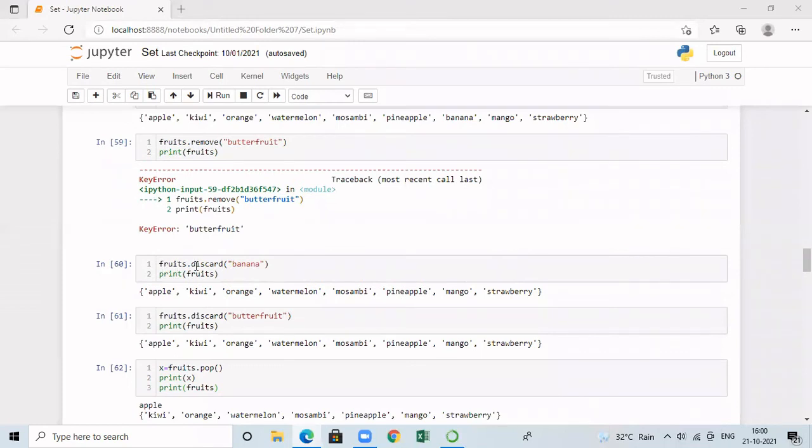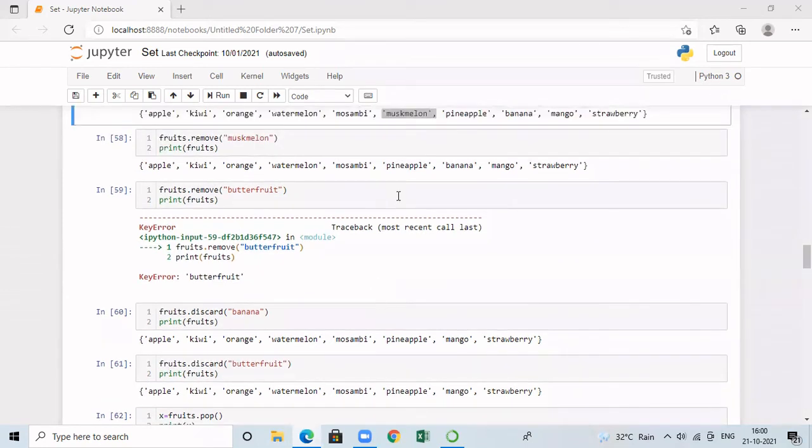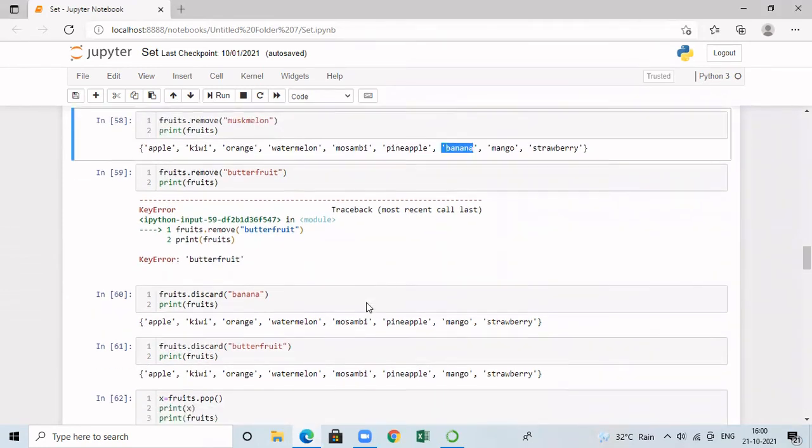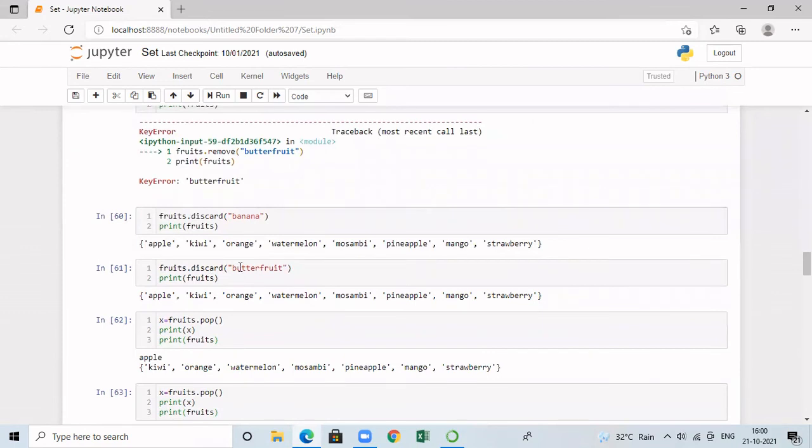When I call fruits.discard by passing banana, it is going to delete banana from the set and the remaining will be printed. Here banana is present in the set. Now I'm calling discard with butterfruit as an argument. Here butterfruit is not present in the set. I'm not getting any error. It is simply returning the set.